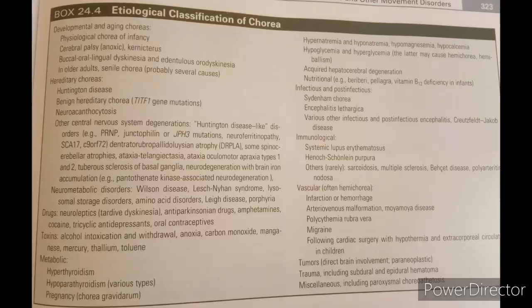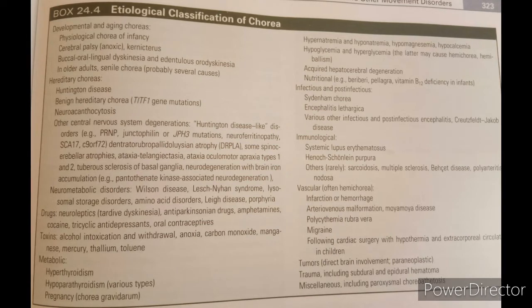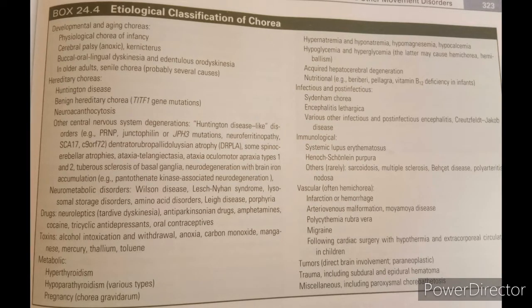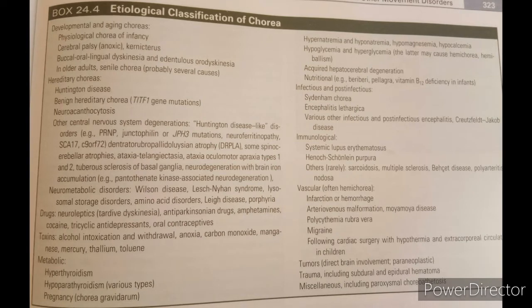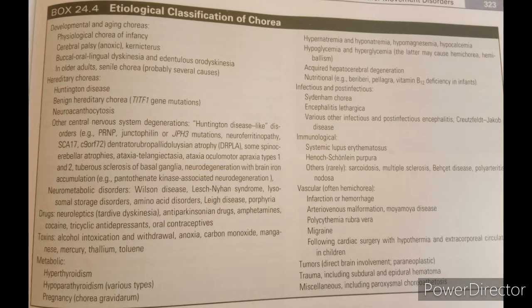Today we will learn about the etiological classification of chorea. First is the developmental and aging choreas, second is hereditary choreas. Third is the drugs which cause chorea. Fourth, the toxins which cause chorea, metabolic causes of chorea, infectious causes, immunological causes, vascular causes, tumors, trauma, and miscellaneous causes. So what are the major categories?